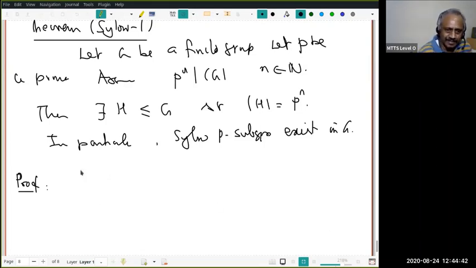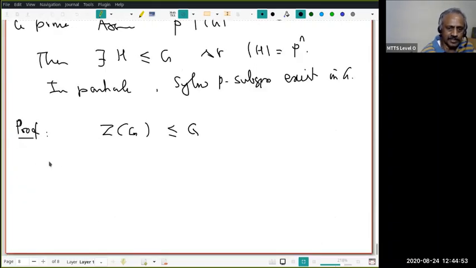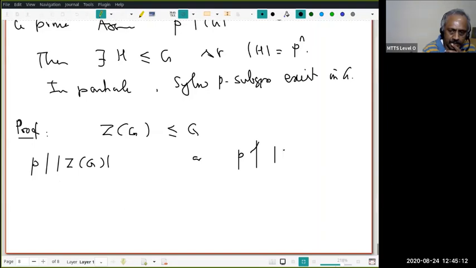Okay, let us go slow. Don't worry. Let's look at the center of G. This is a subgroup of G, and notice that it is normal. Now, what are the possibilities? You have given me a prime P, and this prime may divide the order of the center of G, or P does not divide the order of the center. These are the two possibilities. We will see that whichever possibility I assume, I arrive at a contradiction.